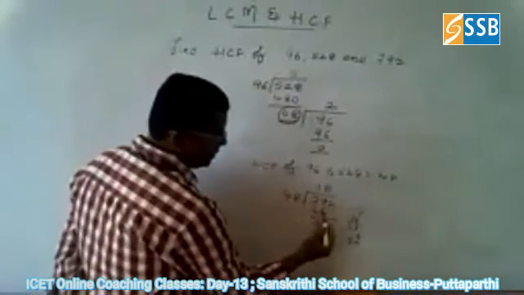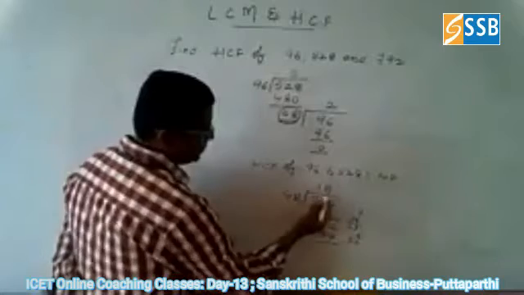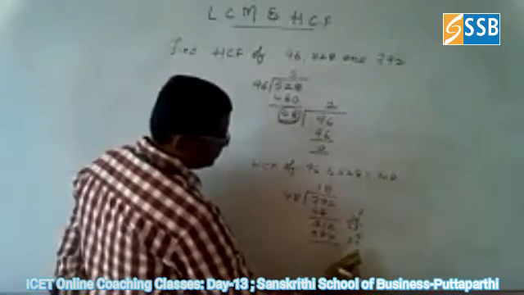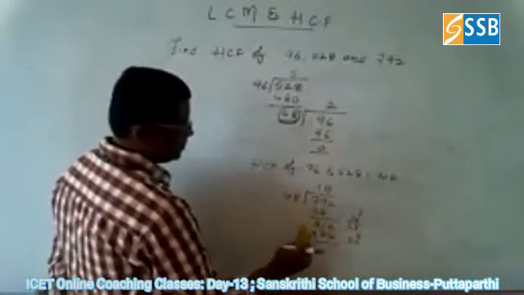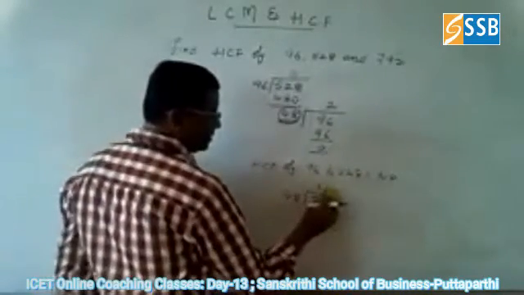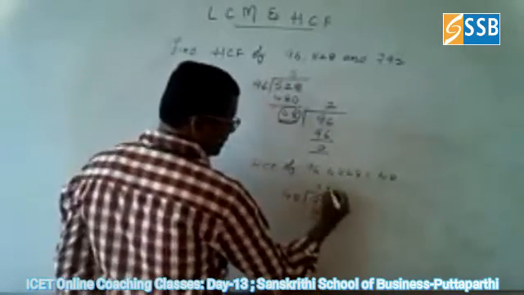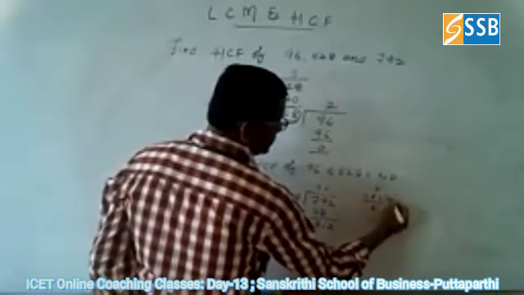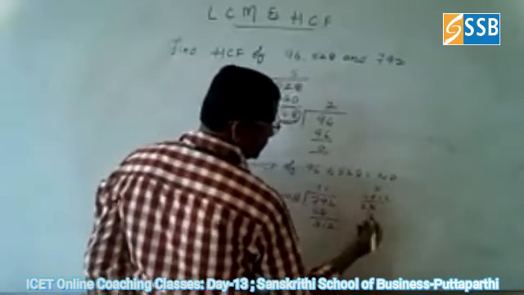48 ones are 48. It also can't go. So that's why you can go for 7 times again. 48 into 7 is 56. It also can't go.